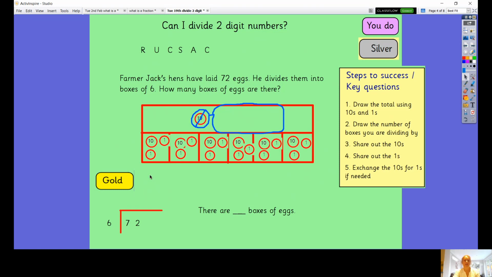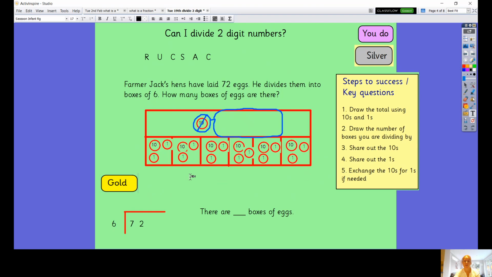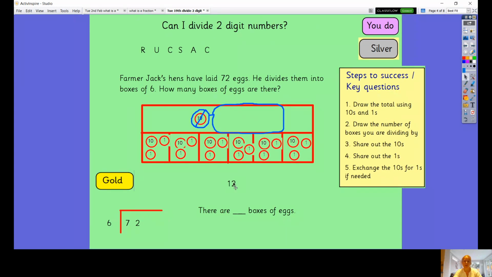Okay, so we've shared them out and now we can see that there is a 10 and 2 ones in every section. So I'm thinking that the answer is going to be 12. So my sum was 72 divided by 6, and I think my answer is going to be 12. So I can put 12 in there. And then I'm going to check my answer.